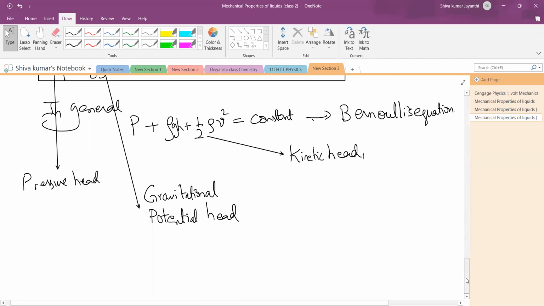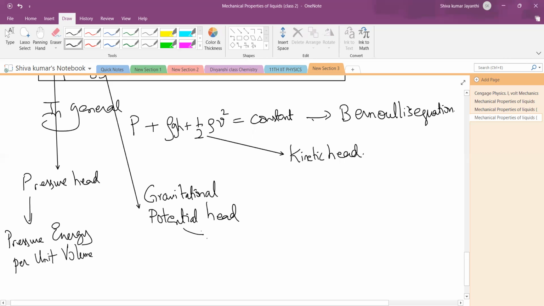Gravitational head means potential energy per unit volume. Pressure head means pressure energy per unit volume. That's all. That's why their names are given like that. So what is pressure head basically? Pressure energy per unit volume.